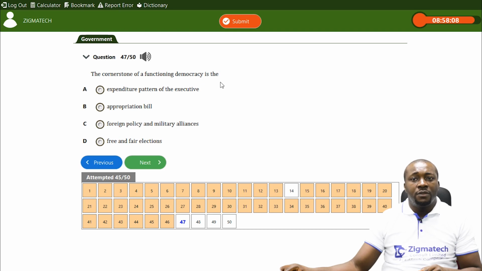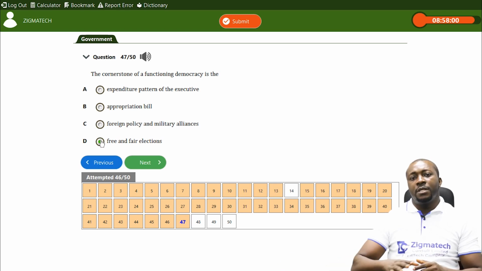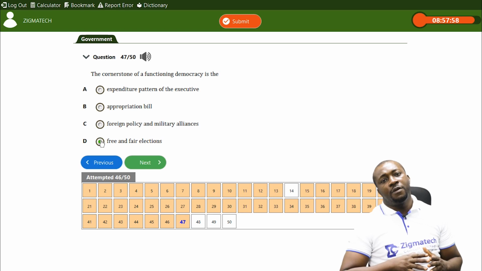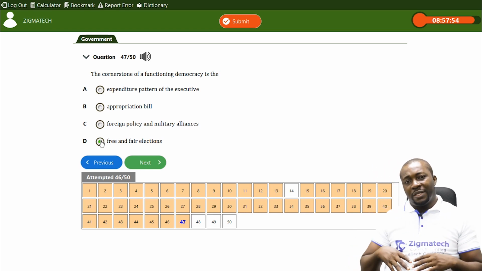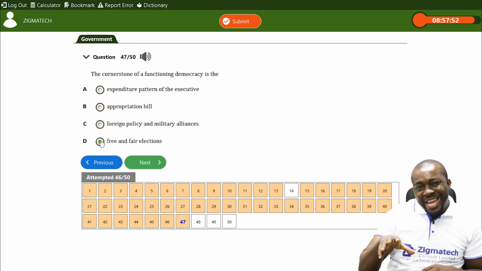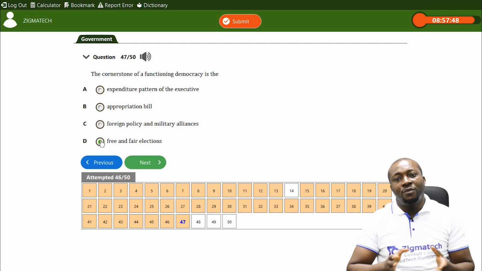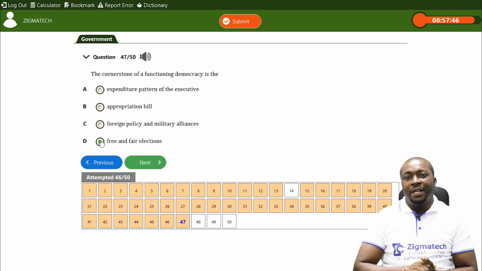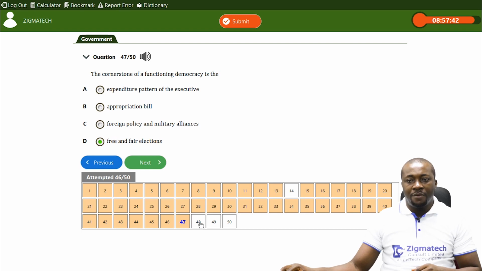But the cornerstone of every democracy is that there must be free and fair elections to choose the leaders, because democracy is a form of government where supreme power is vested in the people. And these people exercise it directly or indirectly through their elected representatives. That is why we talk about free and fair elections as part and parcel of any democracy.